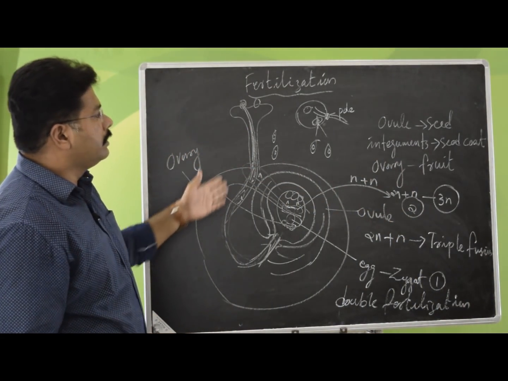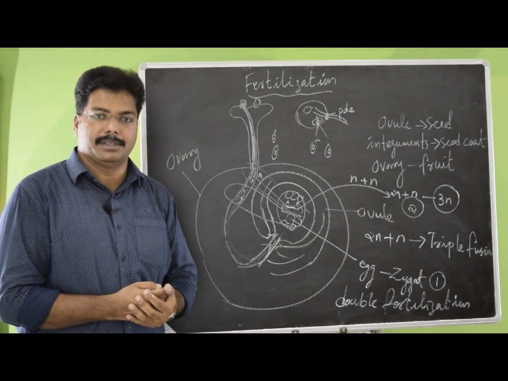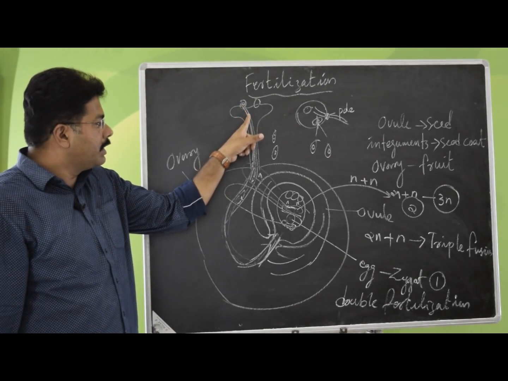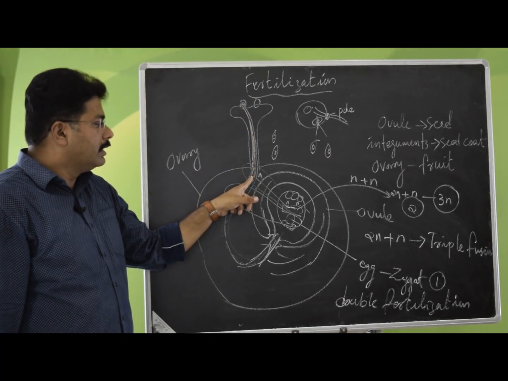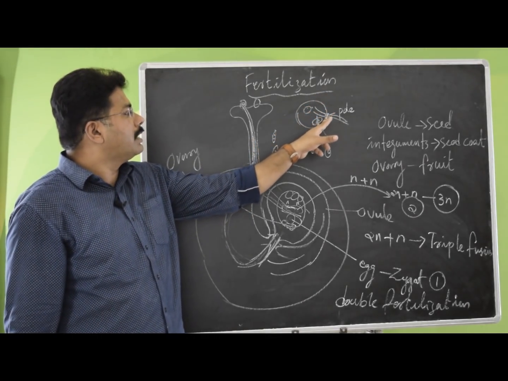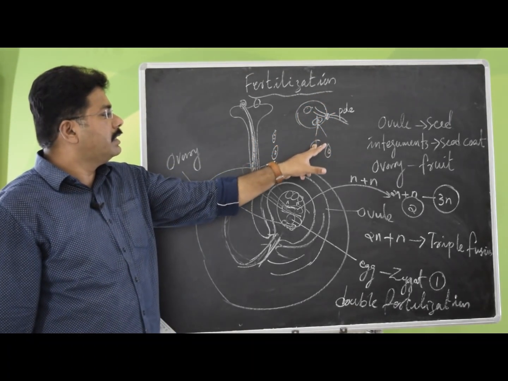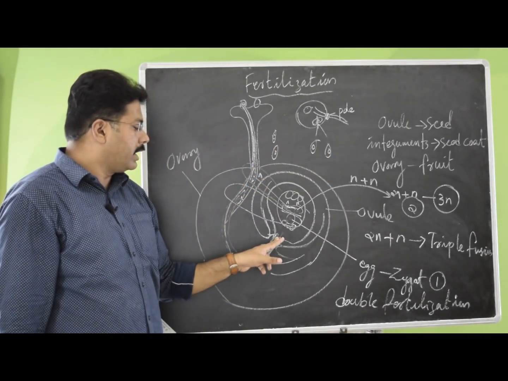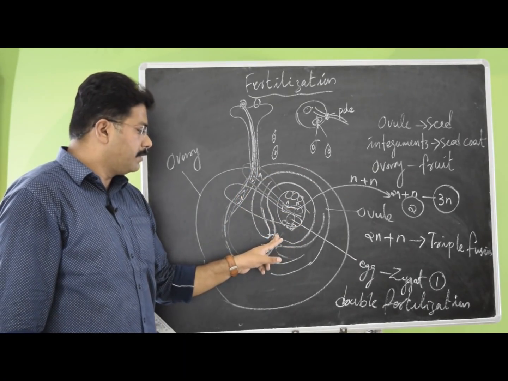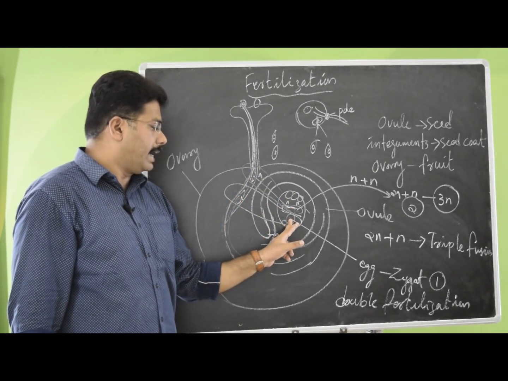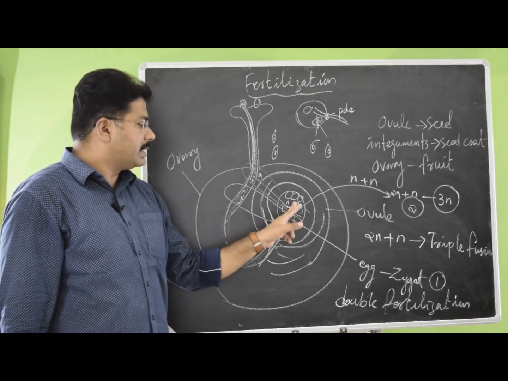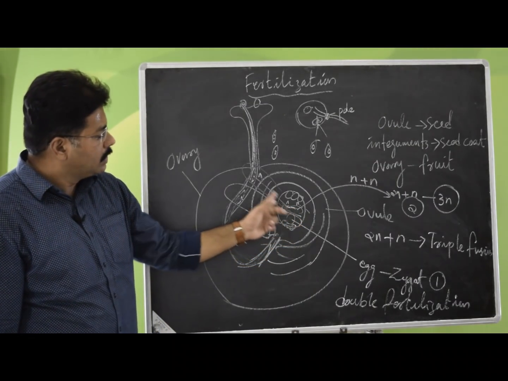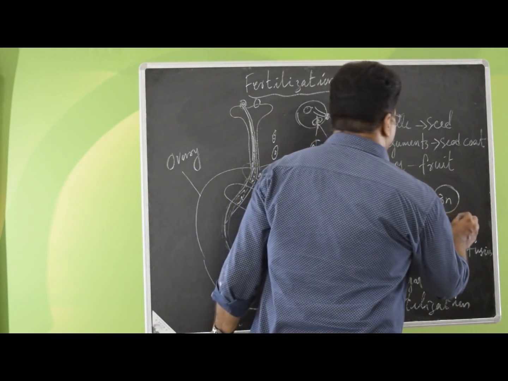So far we have seen the fertilization, how it is happening inside the ovule. The pollen grains will fall, the pollen tube will bring all the content of the pollen grain. On the traveling, the vegetative part will degenerate, the generative cell will divide to make the male gametes. First male gamete, when it reaches here the micropylar area of the ovule, it will burst open and the first one will fuse with the egg. Next one will fuse with the secondary nucleus, which is already 2n after the fusion of polar nuclei. So that will make a 3n. This will form the endosperm.